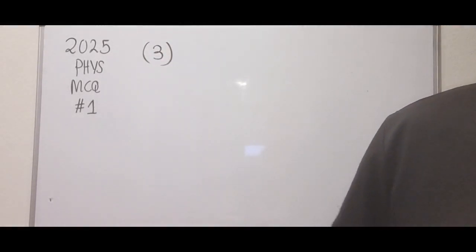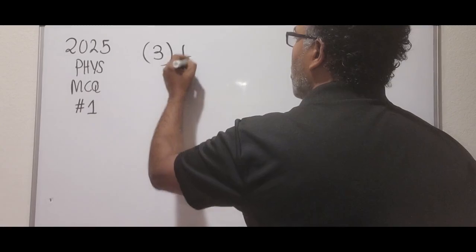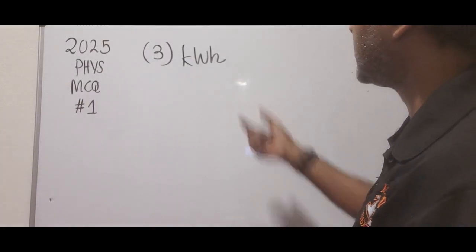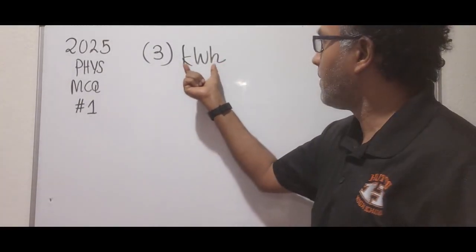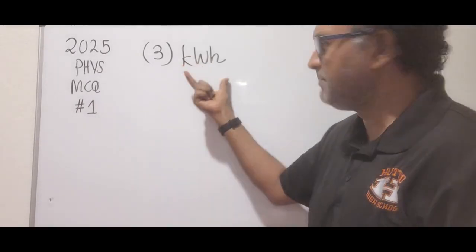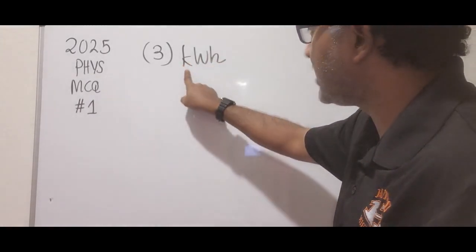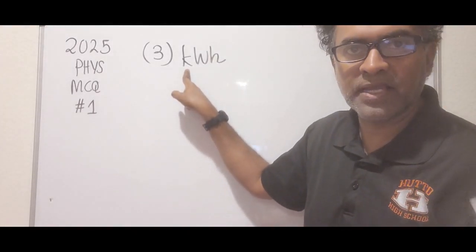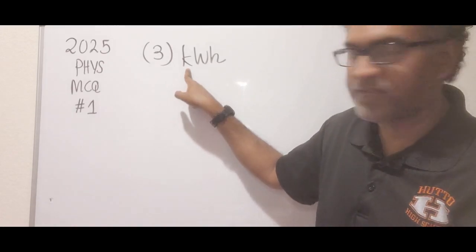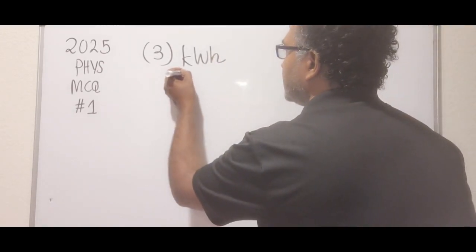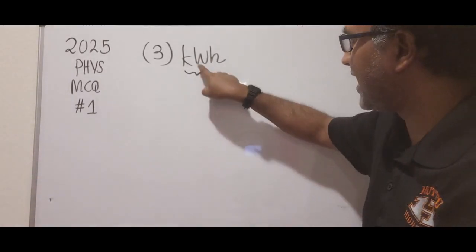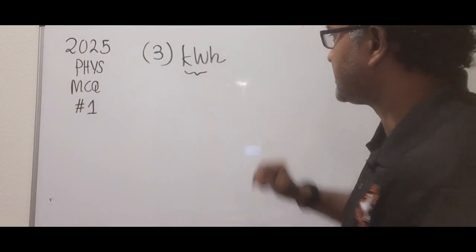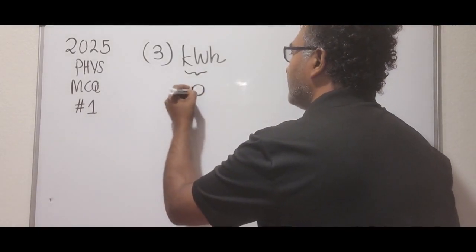Number 3, kilowatt hours, kWh. So kilowatts, that's a unit of power. Simply stated, this is a unit of power. Kilo is what we call a prefix, like kilo, milli, mega, giga. So kilowatt, just like in the previous case, watts is the SI unit and kilo is the prefix. So this gives the units of power.